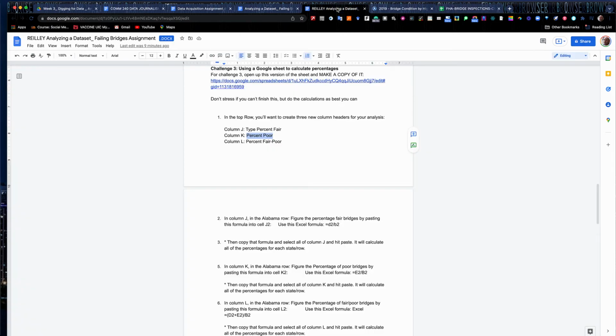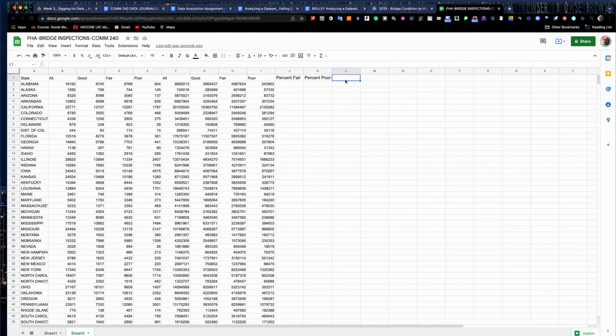In column L is percentage of fair and poor together, because when you put them together, you're going to get a much higher percentage. Okay, so percentage fair, percentage poor, and percentage fair poor.